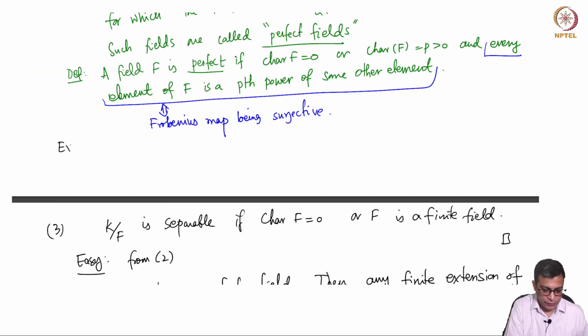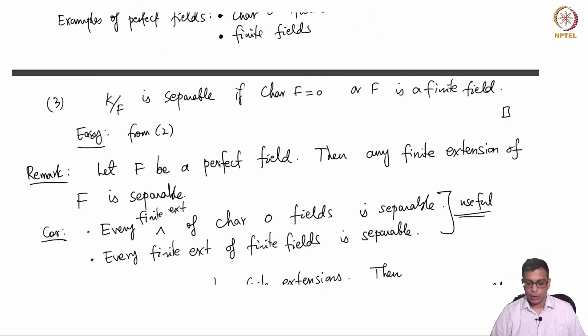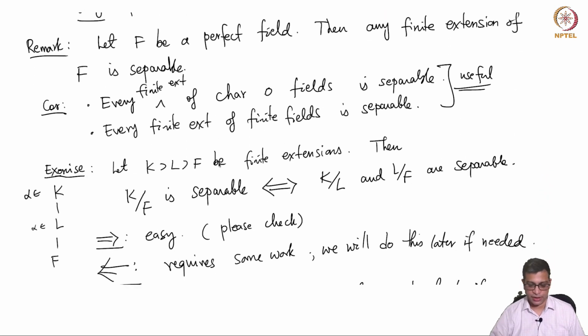So examples of perfect fields: characteristic zero fields and finite fields. Okay, so these are two examples of perfect fields. Over any perfect field, any finite extension is separable.